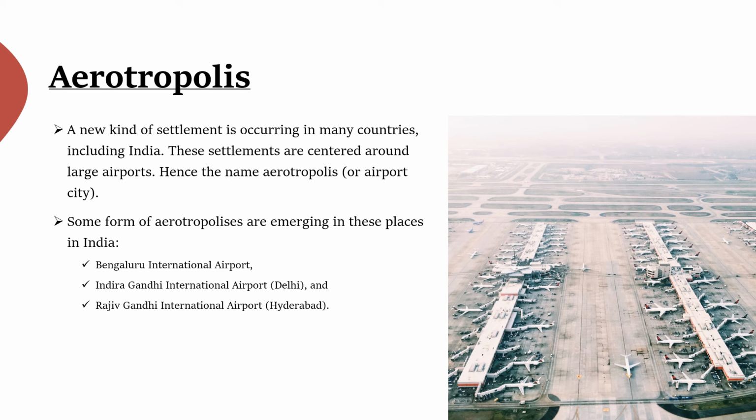It will come under one mark question. Students, remember it. Some forms of aerotropolis are emerging in these places in India: Bangalore International Airport, Indira Gandhi International Airport, Delhi, and Rajiv Gandhi International Airport, Hyderabad. This is the airport. Observe this. A new kind of settlements.